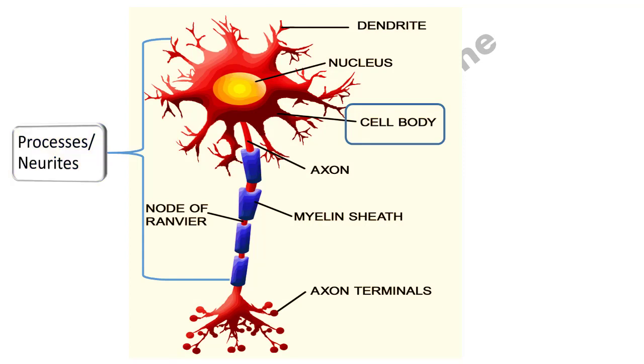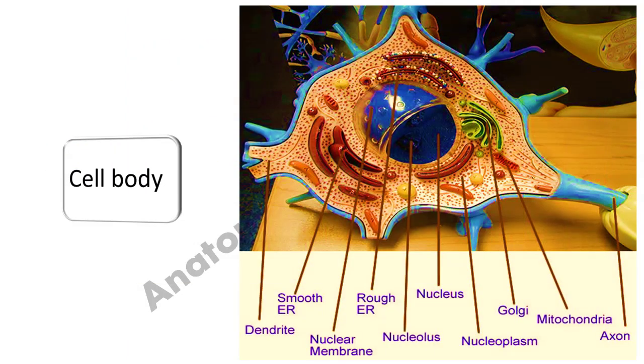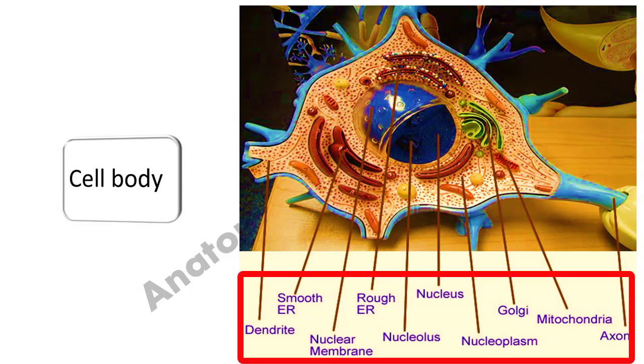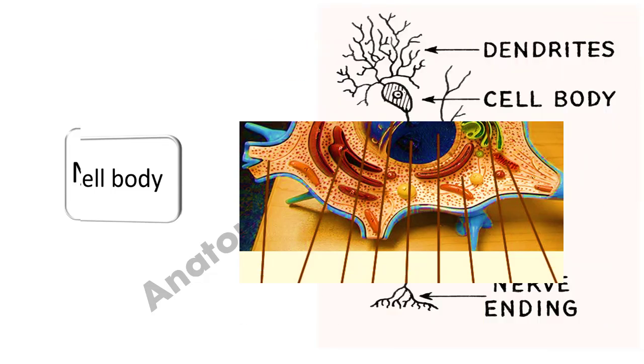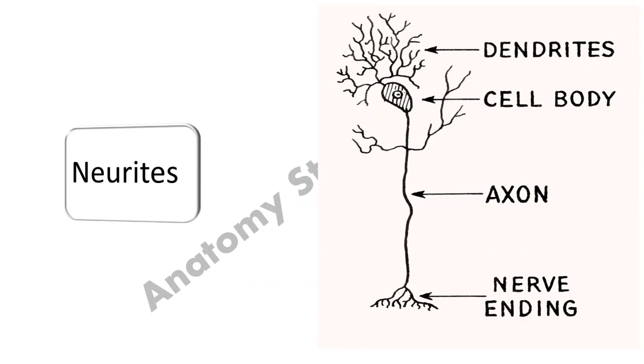The cell body, or soma, is the main part of the neuron. It contains the cellular organelles, and it's important to remember that this is the part where the action potential is generated. The processes, or neurites, arise from the body of the neuron, and their main function is to connect the neurons with each other and with our body cells, and they also enable the flow of neuronal impulses. Neurites are of two types. We can name them the axon and the dendrites.